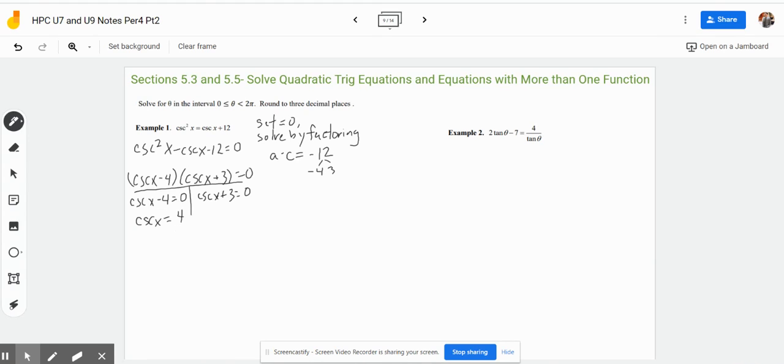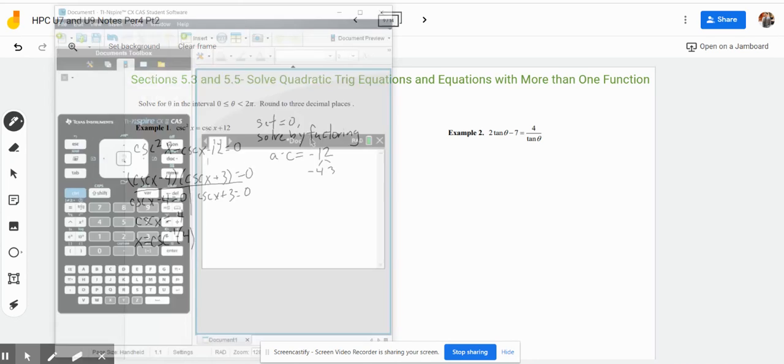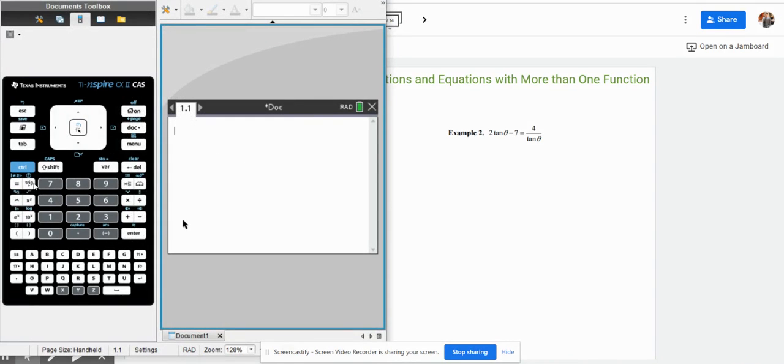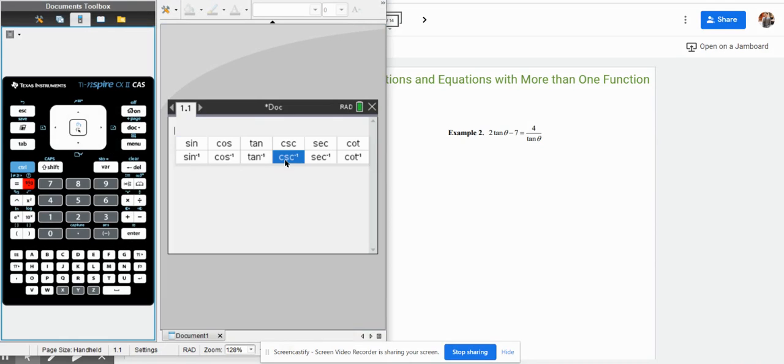And then to solve for this here, we would have to take the inverse of both sides. So you'll have x equals the cosecant inverse of 4 on this first term. So we have to type this into the calculator. So you're in radian mode, trig, cosecant inverse of 4.